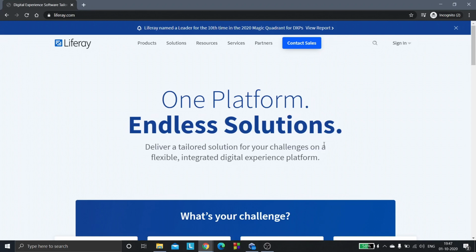So today we are going to see how we can install Liferay and set it up in our computer. But before getting started, what is actually Liferay DXP?